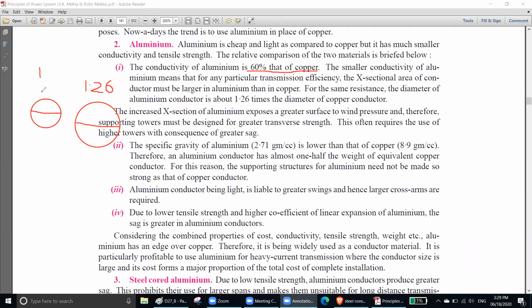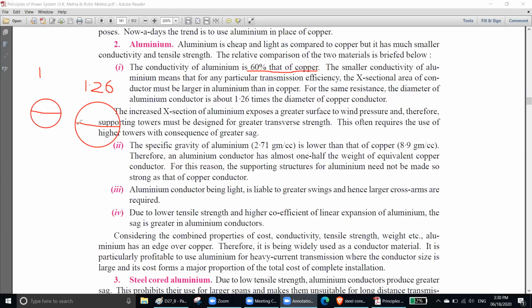Because the conductivity of aluminum is less than copper, copper is highly conductive and aluminum is less conductive. Since copper can conduct more current, its cross-sectional area can be smaller. Since aluminum conducts less current, the conductor area must be bigger so that they conduct the same current. Eventually they are equal.